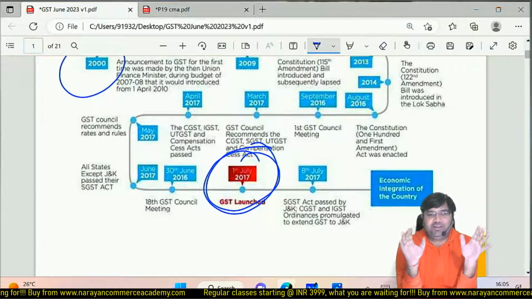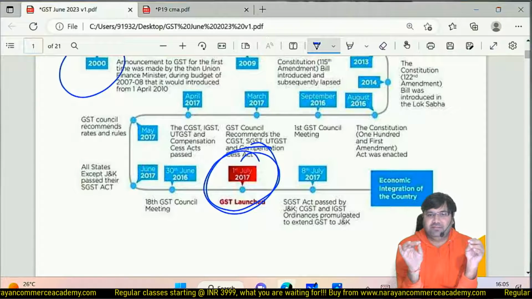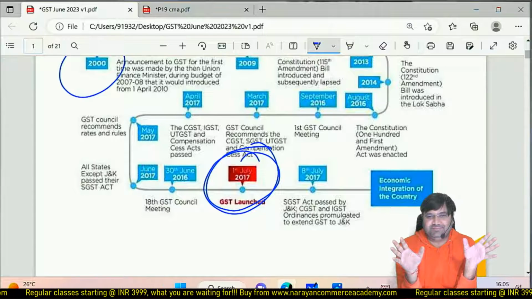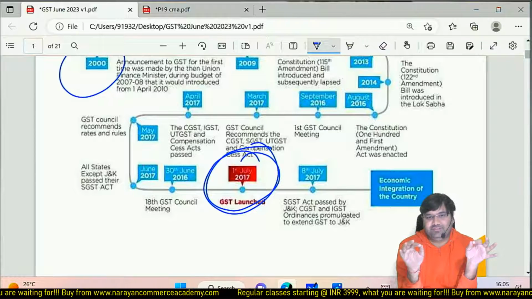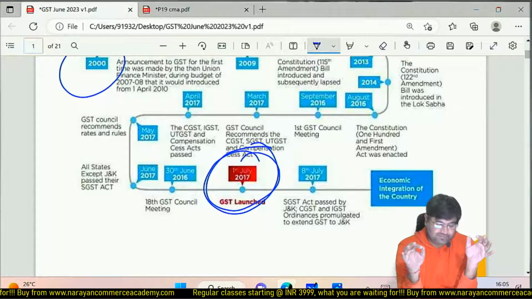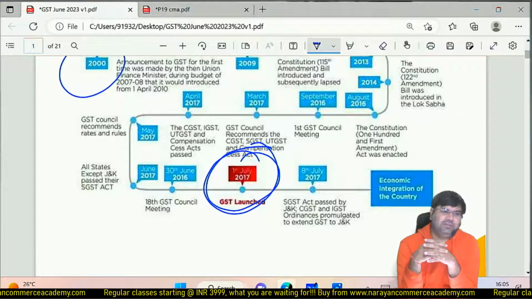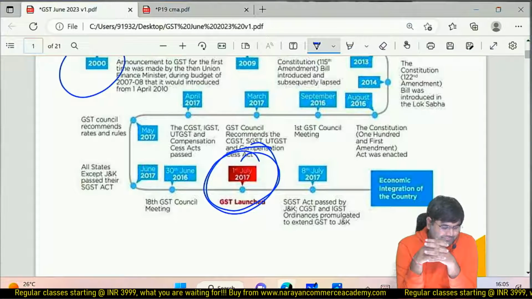Absolutely correct. Political agenda. Only a simple and small answer. Political agenda. Political differences. This is the only reason GST implementation took more than 16 and a half years. No, it is not like state or central government. It was completely political agenda. You are absolutely right. All about politics.